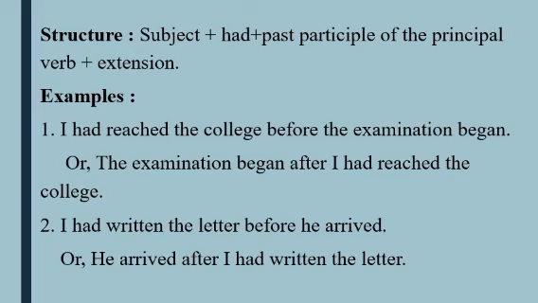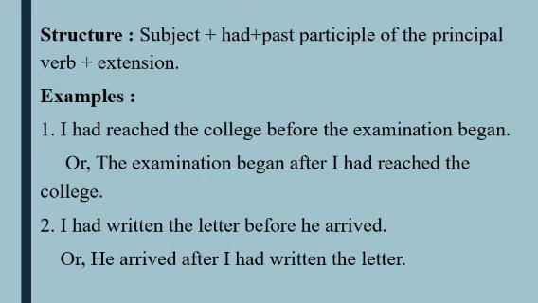I am giving examples to make it clear. Structure: subject plus had plus past participle of the principal verb plus extension. Examples: I had reached the college before the examination began, or the examination began after I had reached the college.